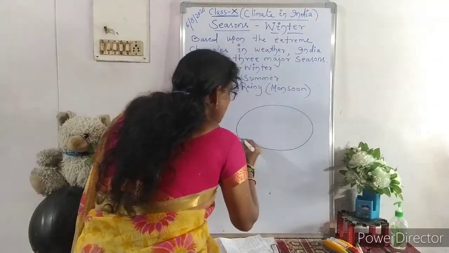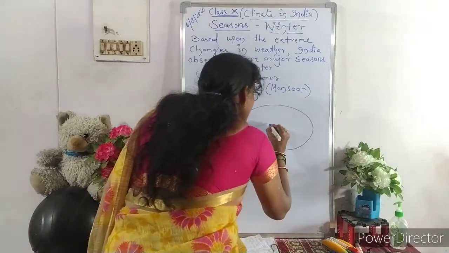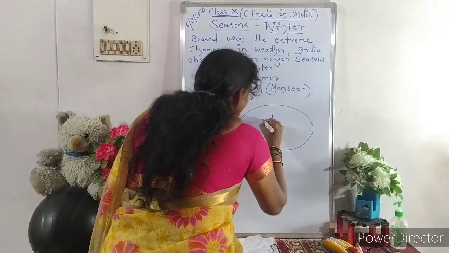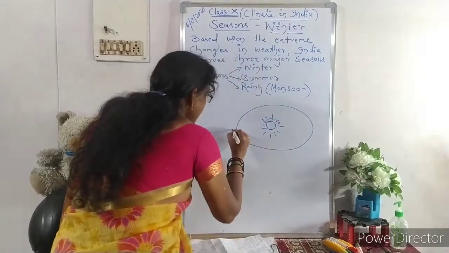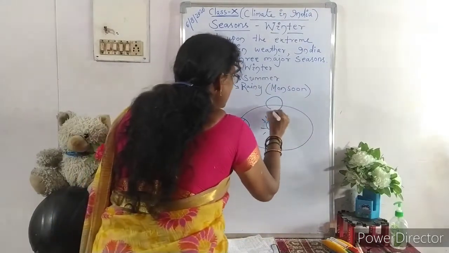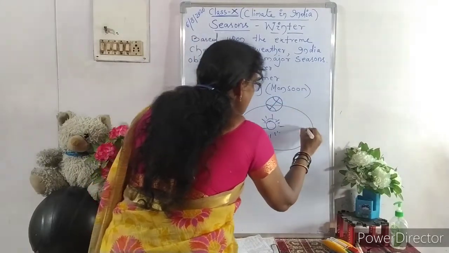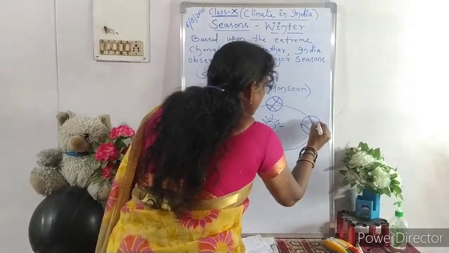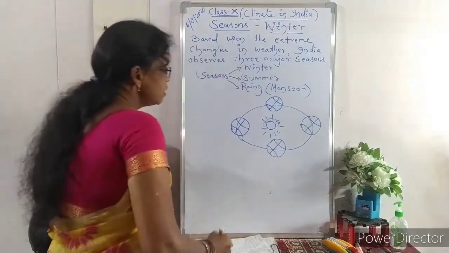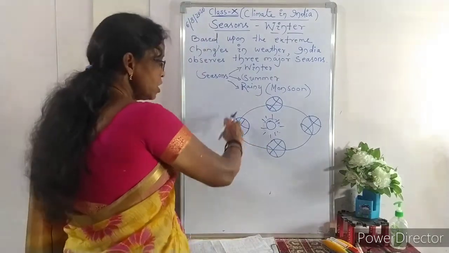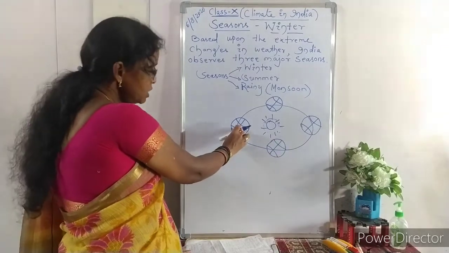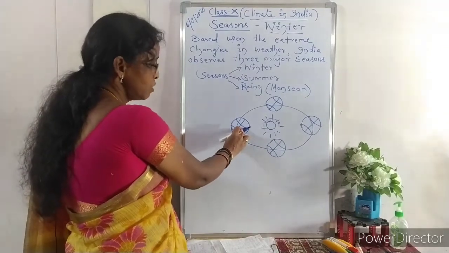Now see, this is the orbit, elliptical in shape, and here you can see the sun. Carefully, as you have already read in 8th class about revolution and seasonal changes, not only the elliptical shape of the orbit but also the inclined position of the earth is one of the main factors for causing the seasons.